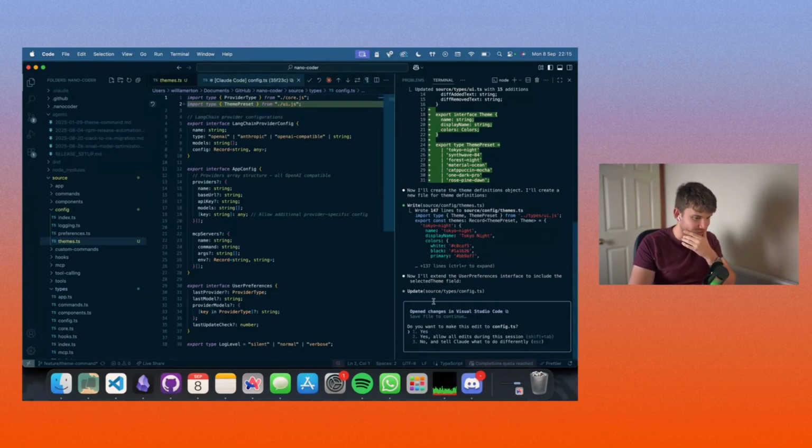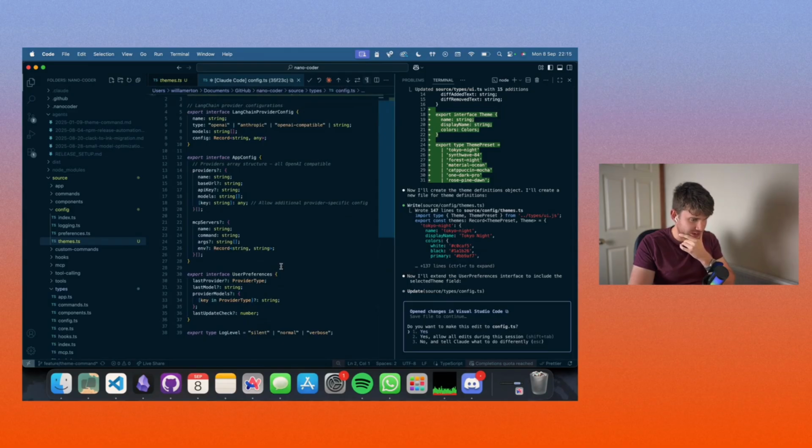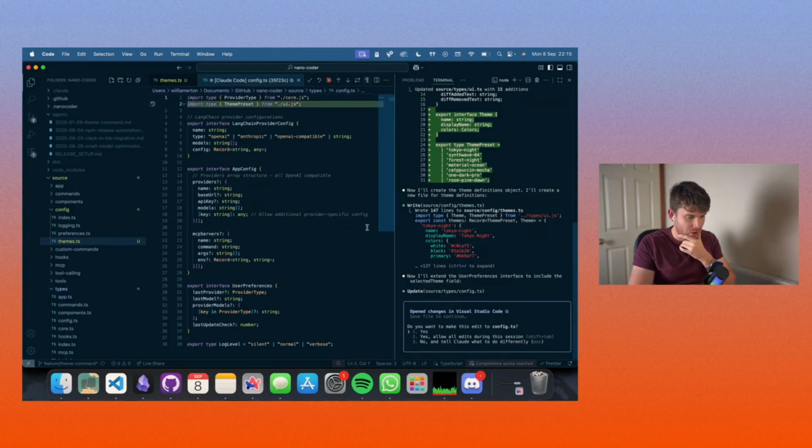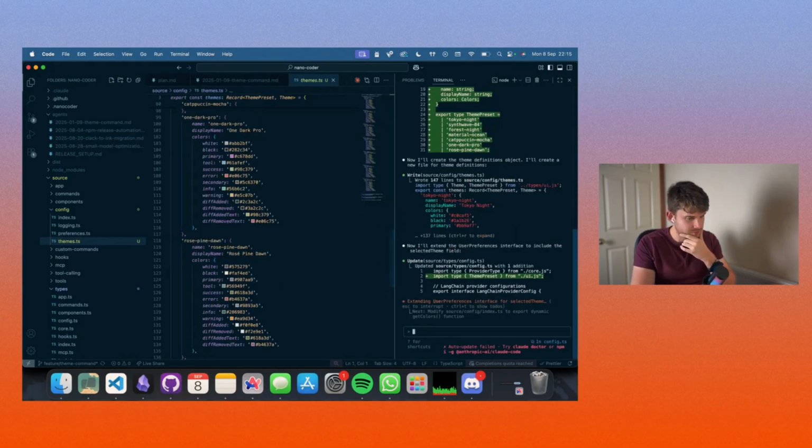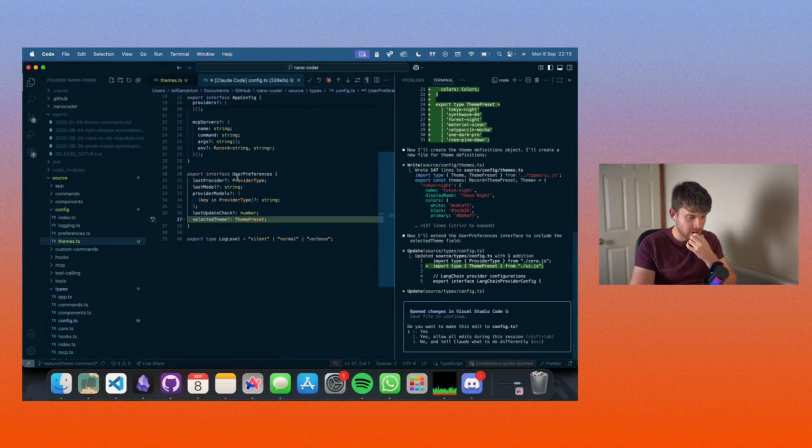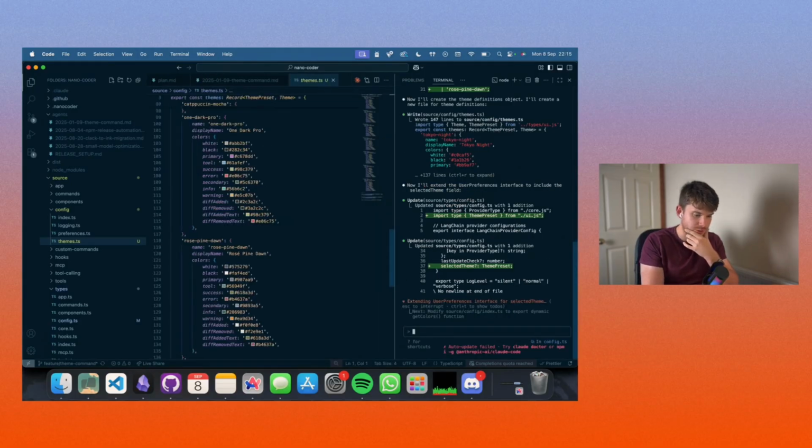So here we go. Next thing. Before I could even finish my thought, it's on to the next thing. Config.ts, great. This is fine. This is where it defines some of the app config based types here. So this is probably again the right place for this. Absolutely fine. So far, so spot on. Perfect. It's going to be writing this to the Nanocoder preferences file. It's exactly what we want.